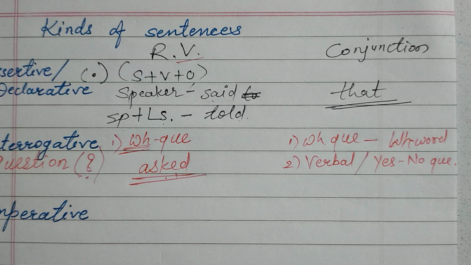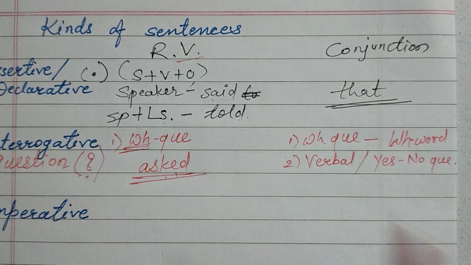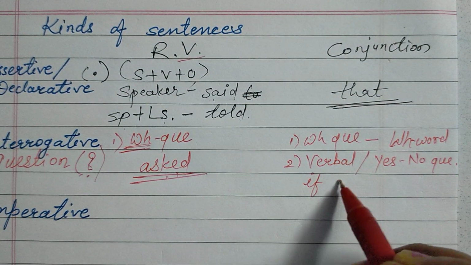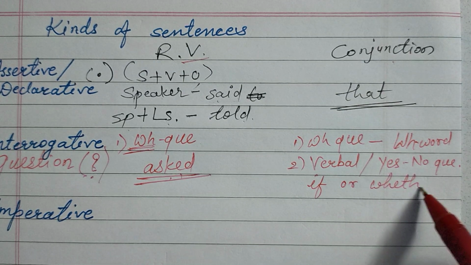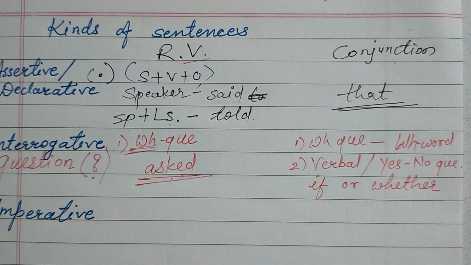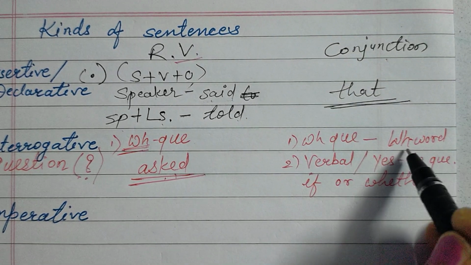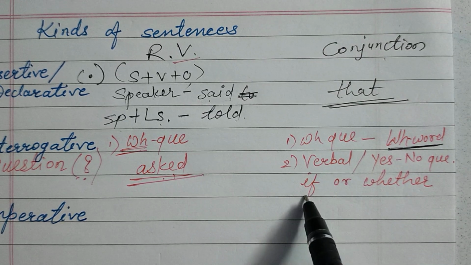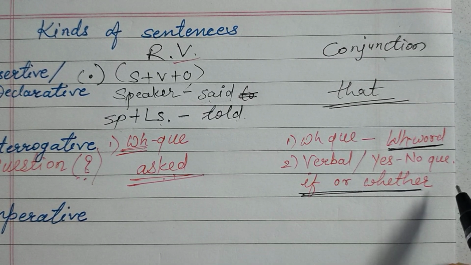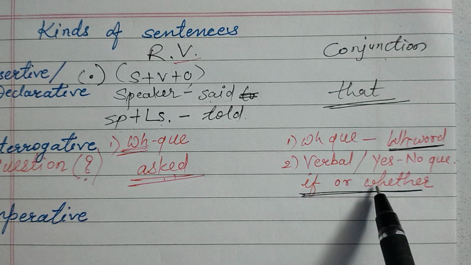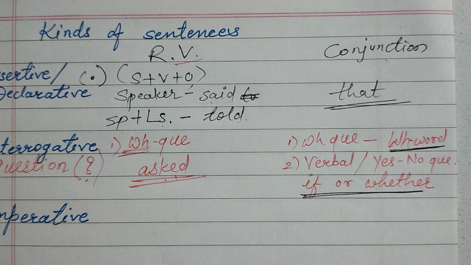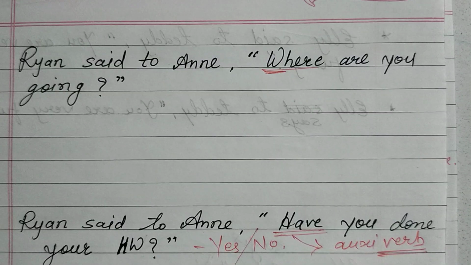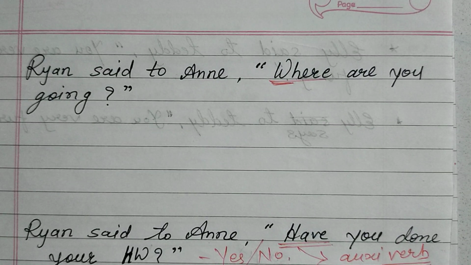So therefore, if your question is verbal, then the conjunction of that particular sentence will be if or whether. It is clear, guys? If your question in the speech is WH, then your WH word will be the conjunction. And if your question is verbal, then if or whether, any one of them, there is no problem at all. You can use any one of the conjunctions. Now let's see the changes in the sentences, so everything will be clear to all of you.